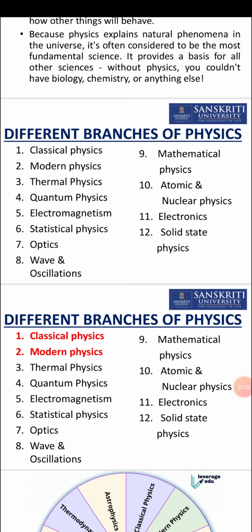If we talk about the different branches of physics, these are some of the basic branches indicated here. Classical physics is also a branch of physics, and in our unit number 2, mechanics is also a part of classical physics, in which we will discuss some basic concepts. And in our unit number 4, we will discuss the theory of relativity, which is another branch of physics.